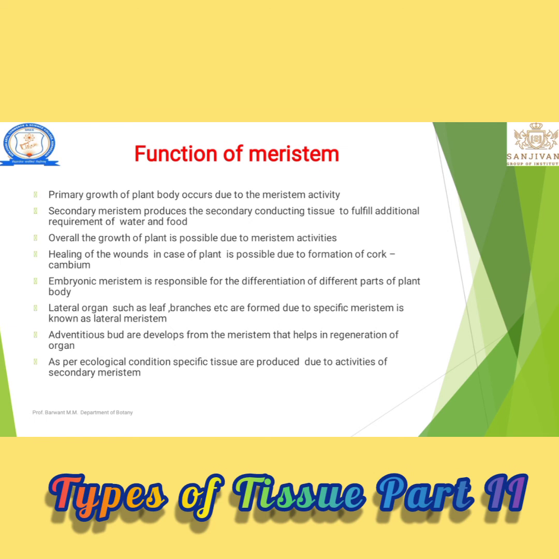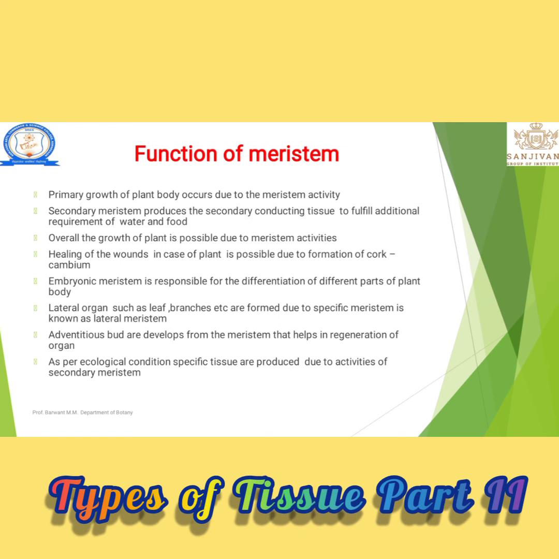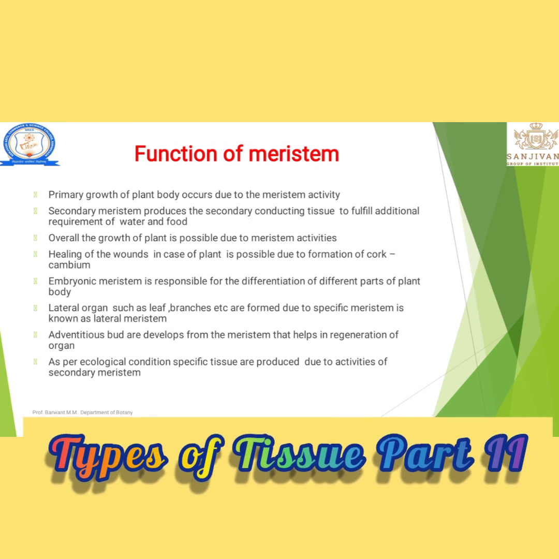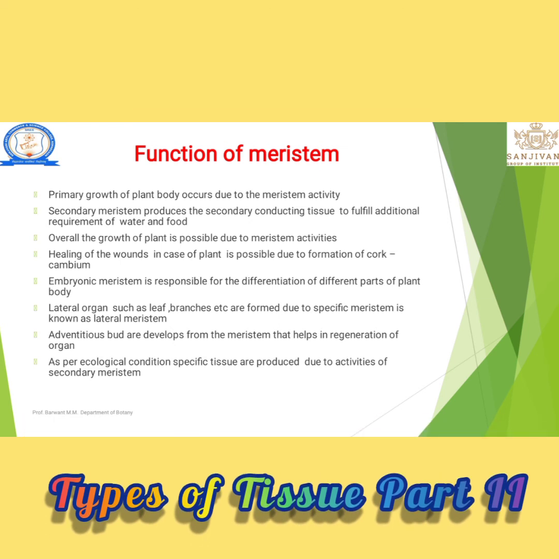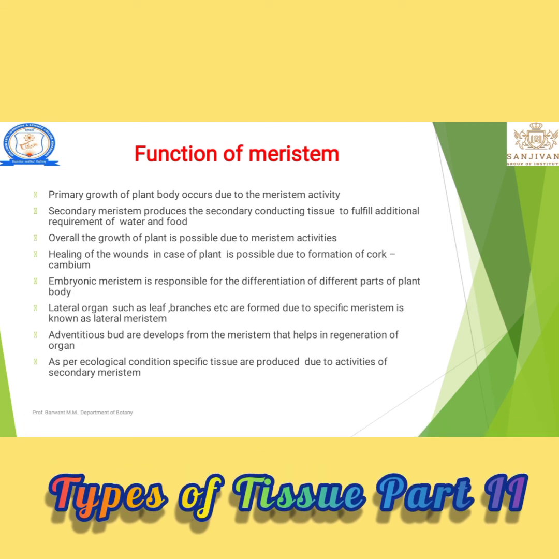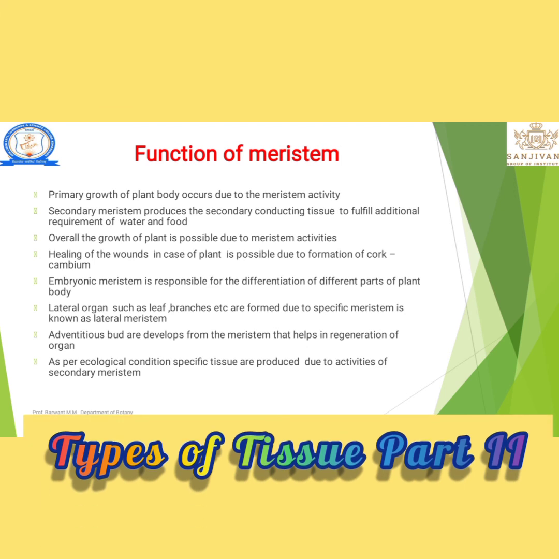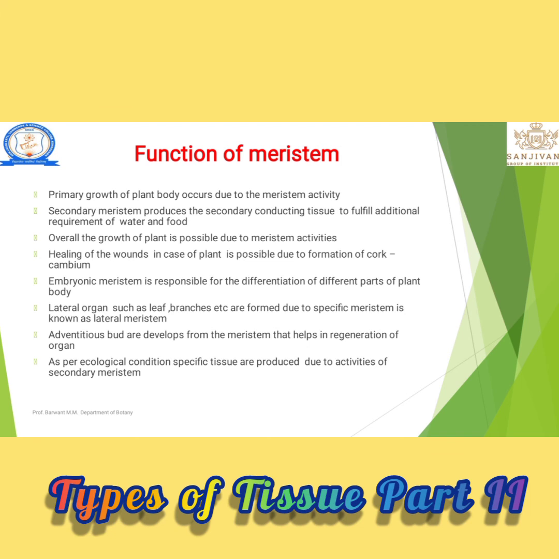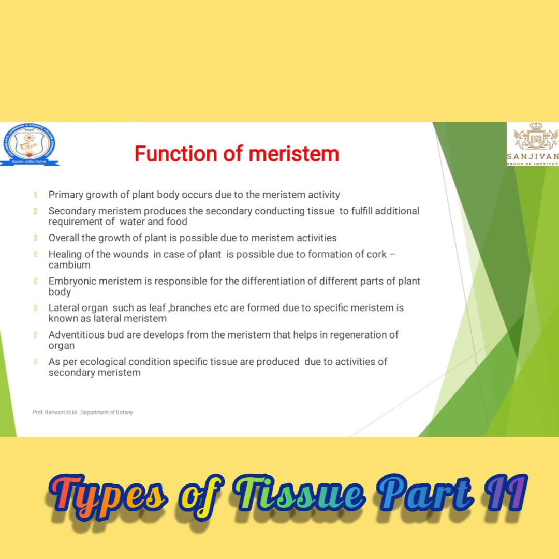Healing wounds in a plant is possible due to formation of the cork cambium. Any injury to the plant, the healing activity, that means cell formation, is due to the cork cambium, that means meristems.